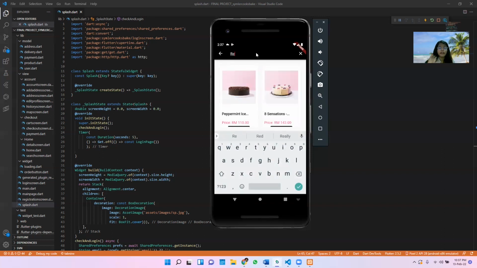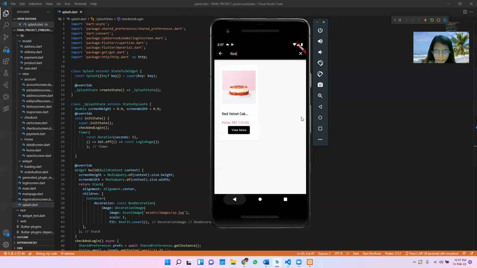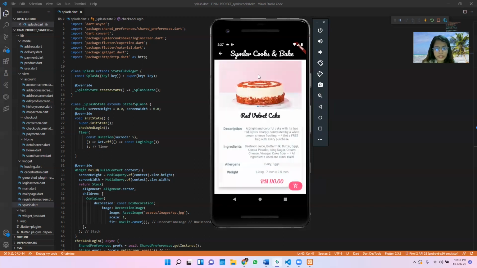Yes, once I type RE, it will go to the names which have only the RE letters. But once I click the D, then only the particular search item will appear, which means we found red, and we get the red velvet cake. Okay, that is how the search button works for this side, and you can also view the cake product here.